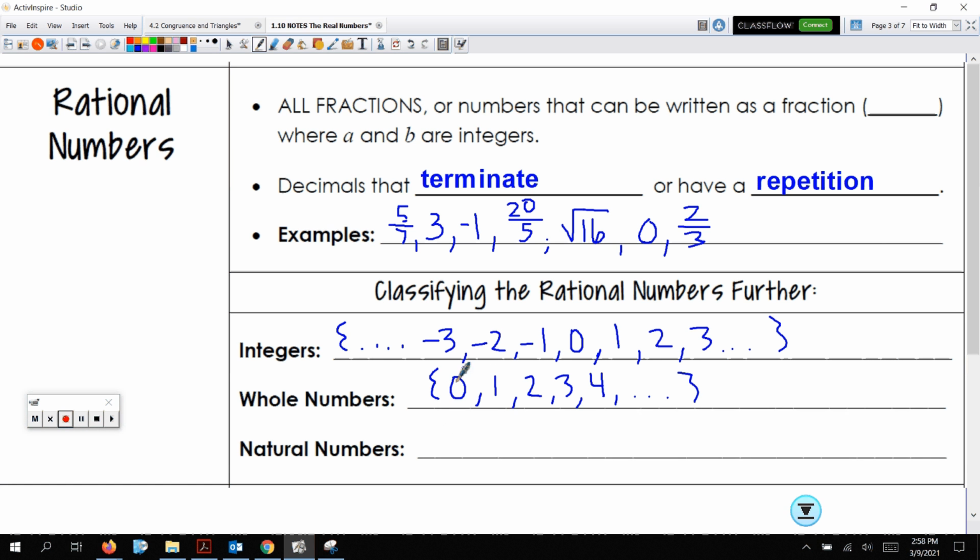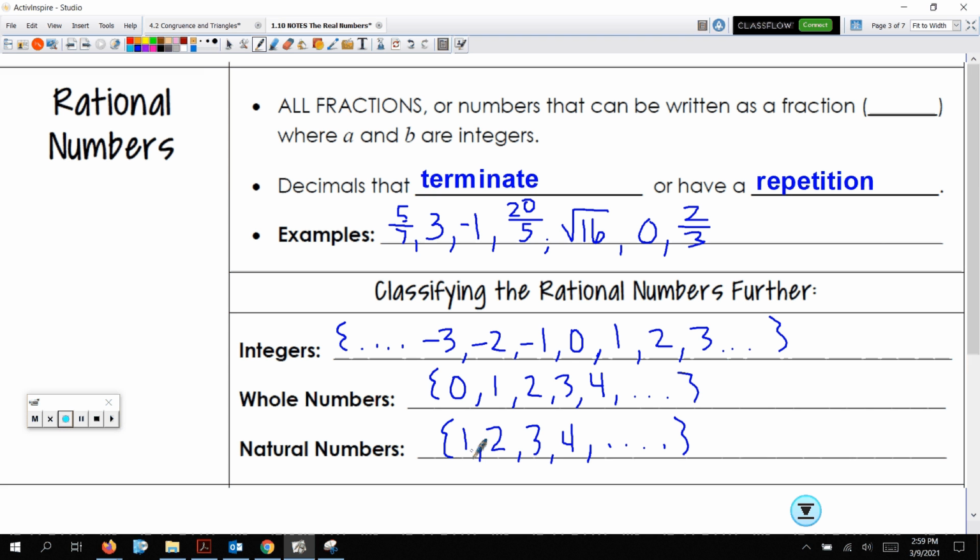It doesn't include 0. Natural numbers start with 1, 2, 3, 4, and then they continue on, dot, dot, dot, forever. Okay? So integers: negatives, positives, and 0. Whole numbers: positives and 0. Natural numbers: positive numbers. Easy peasy, lemon squeezy.